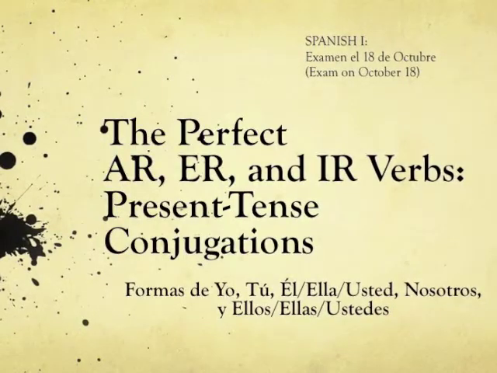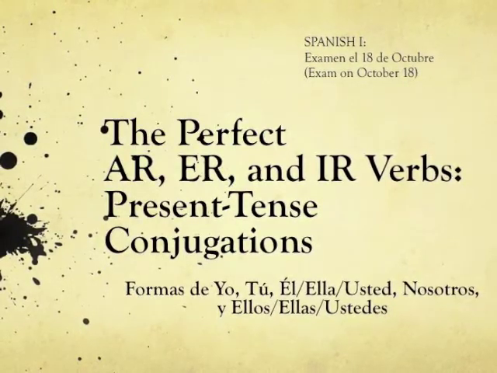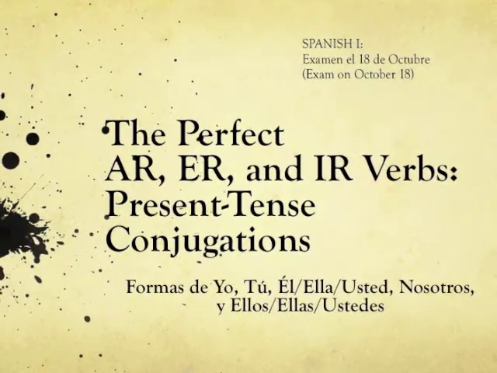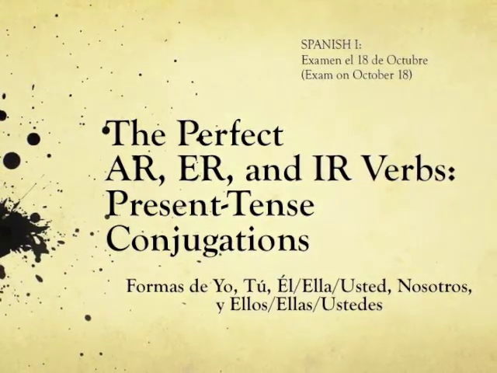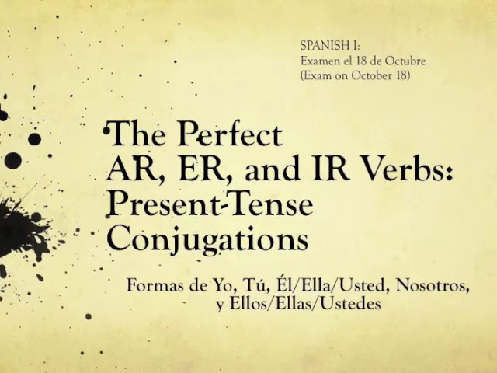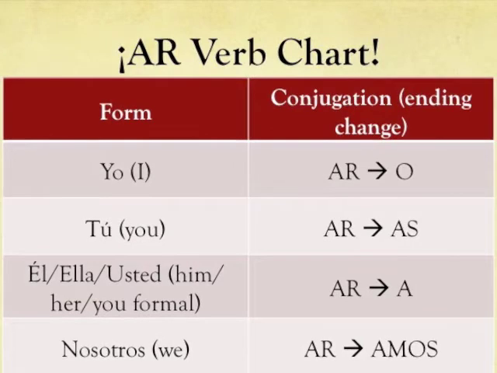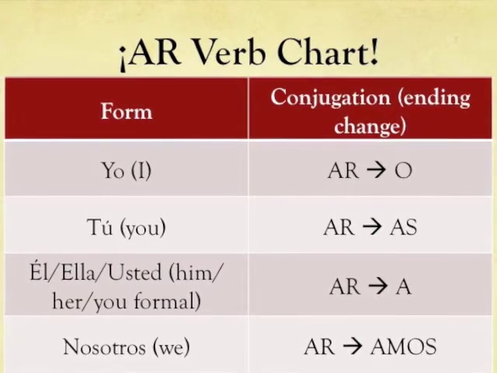This is a review of the perfect AR, ER, and IR verbs in present tense conjugations in the forms of yo, tú, él, ella, usted, nosotros, and ellos, ellas, and ustedes. We'll begin by reviewing the AR verb chart that you are all familiar with.